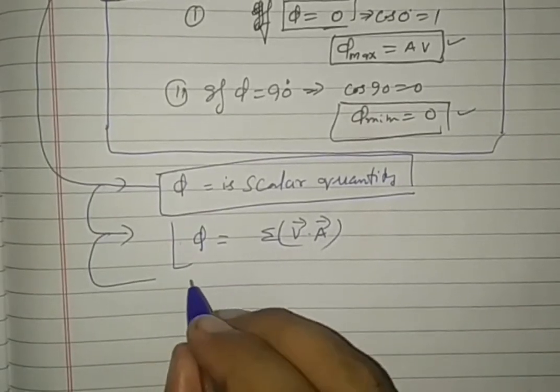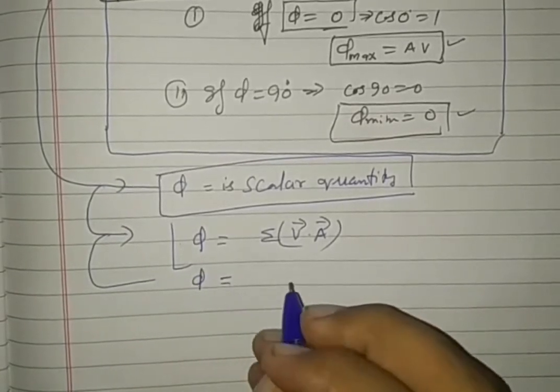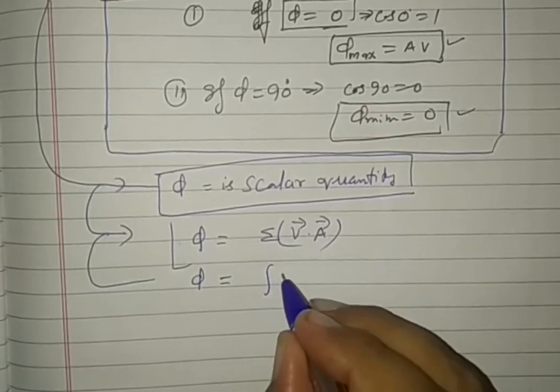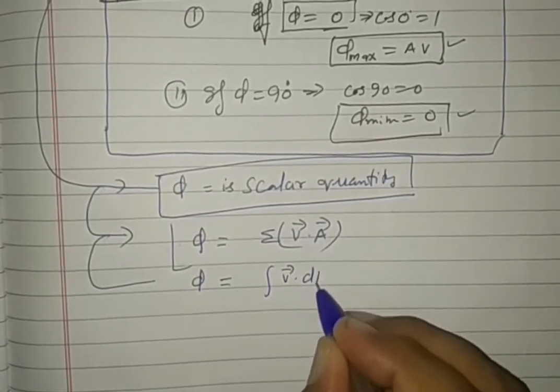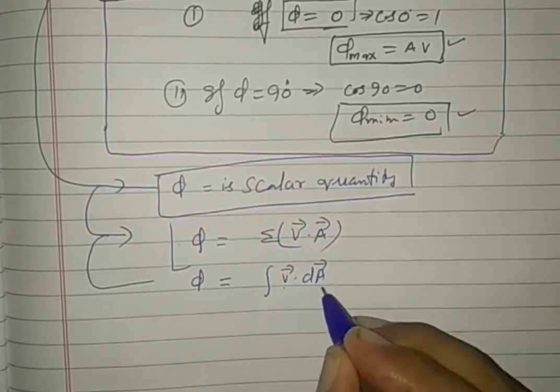It is also represented in one more form, that is phi is equal to the integral of the dot product of velocity vector and small area vector.